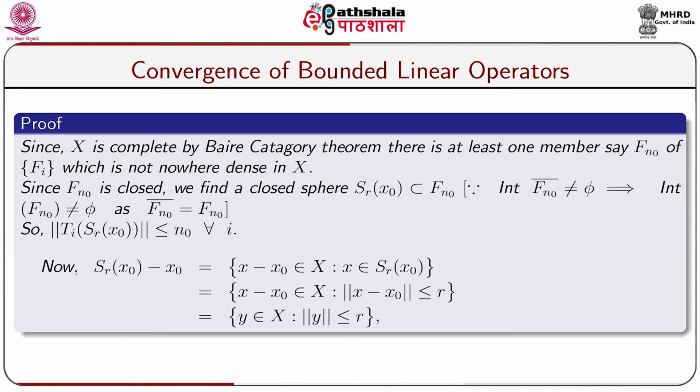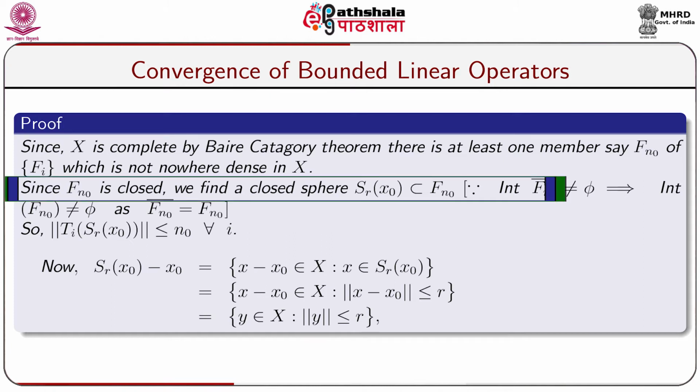Since capital X is complete, by the Baire category theorem, there is at least one member, say Fn naught, of the sequence of sets Fi which is not nowhere dense in capital X. The Baire category theorem states that every complete metric space is not a set of first category, that is, every complete metric space is a set of second category. So here we shall apply the Baire category theorem. That is why there exists at least one member, say Fn naught, of the sequence of sets Fi which is not nowhere dense in capital X.